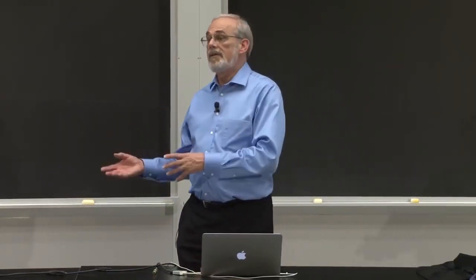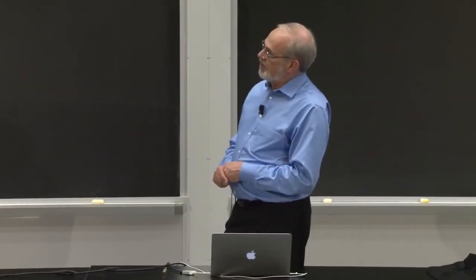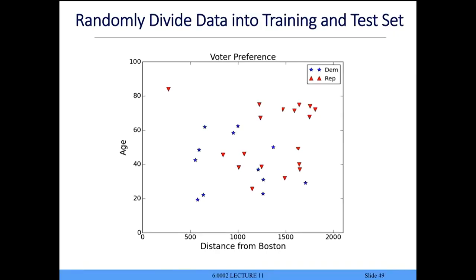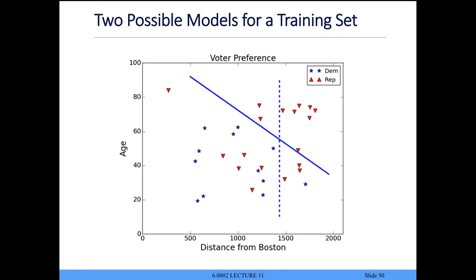I'm going to keep half the data to test. I'm going to use half the data to train. So if this is my training data, I could say, what's the best line that separates these? And I don't know about best, but here are 2 examples. This solid line has the property that all the Democrats are on one side. Everything on the other side is a Republican, but there are some Republicans on this side of the line. I can't find a line that completely separates these as I did with the football players. But there's a decent line to separate them.